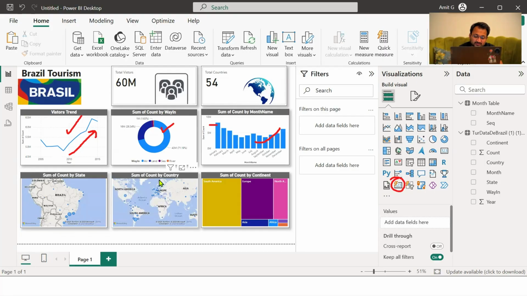And when we take a look at this map by country, since Brazil lies in South America, most of the tourists are definitely visiting from that continent. We can see a lot of tourists have come from United States, right? But the majority of the chunk is actually coming from South America, and from there as well, the country is Argentina.